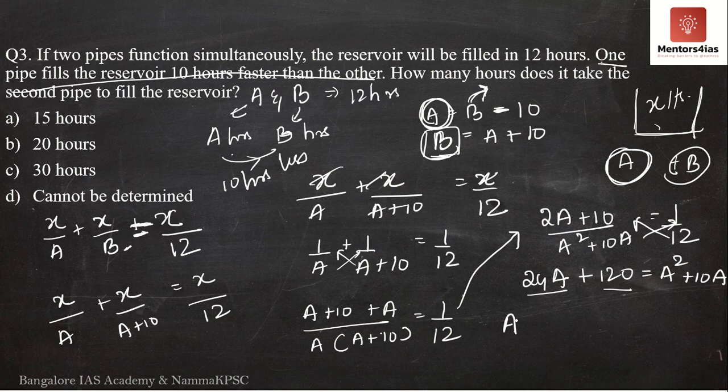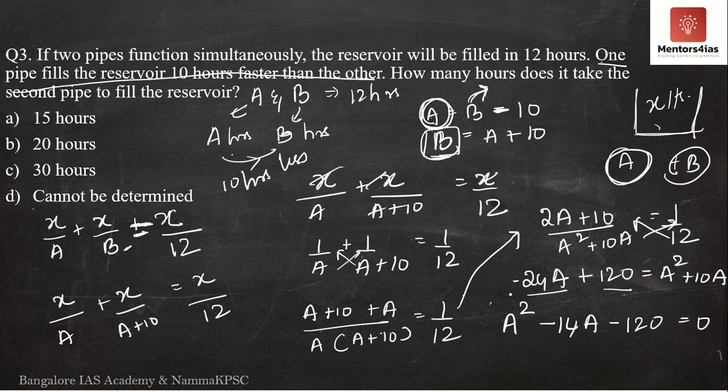So I get a square, and if I take 24a to the other side, this becomes minus 24a. Minus 24a plus 10a is nothing but minus 14a. And when I take 120 to the other side, this also becomes minus 120. So I have a square minus 14a minus 120 equal to 0.